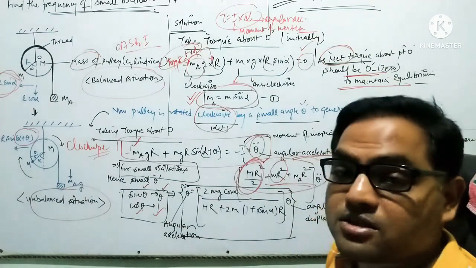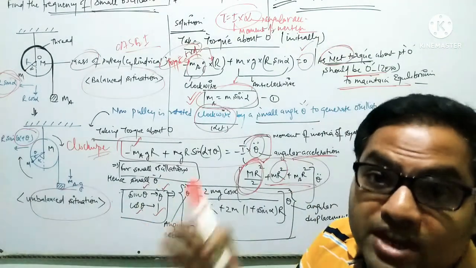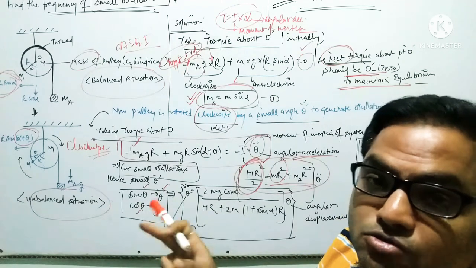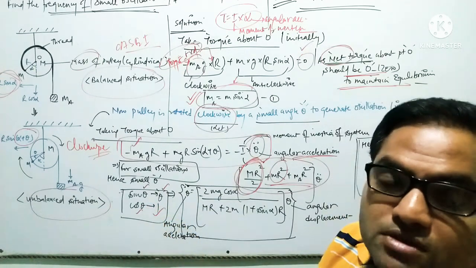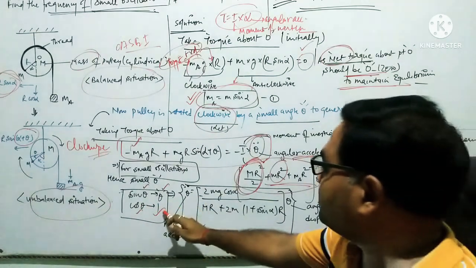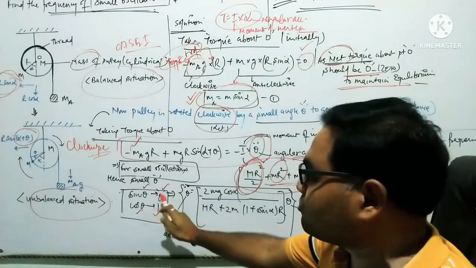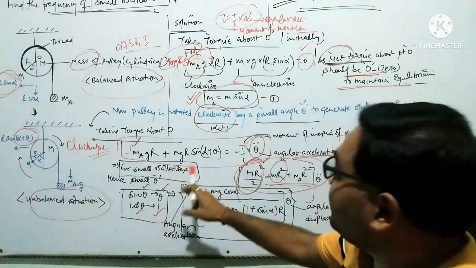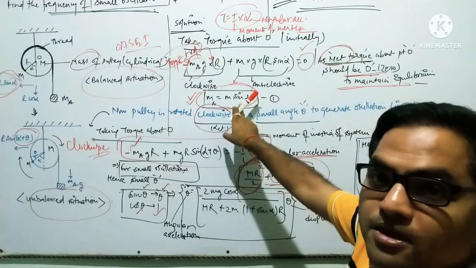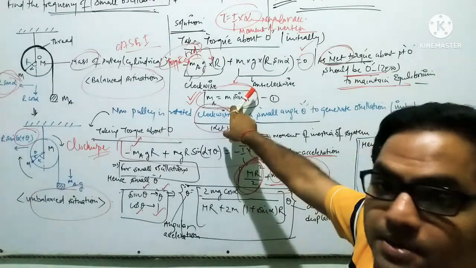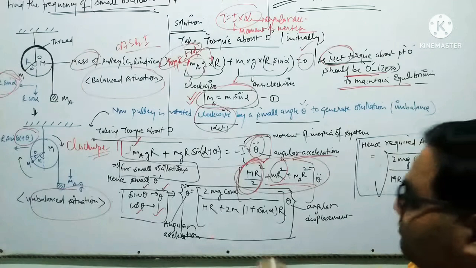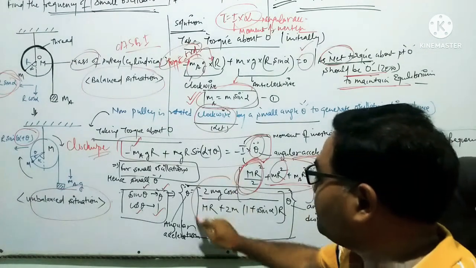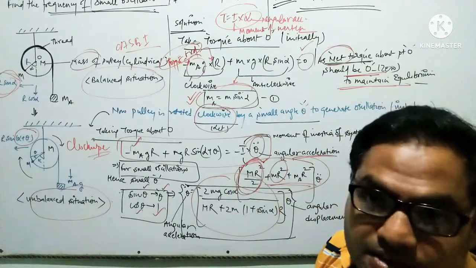When theta is considered very small, then sin theta converges to theta and cos theta converges to 1. We will put that in this equation, sin theta to theta, cos theta to 1, and ma is equal to m sin alpha, so that the ma term can be eliminated. That's the reason the mass ma is not seen here anymore.